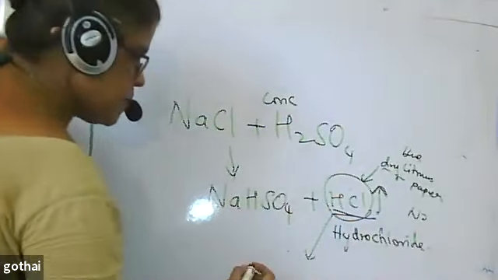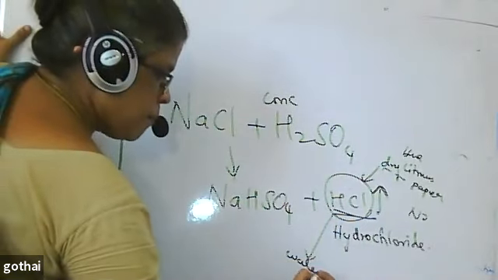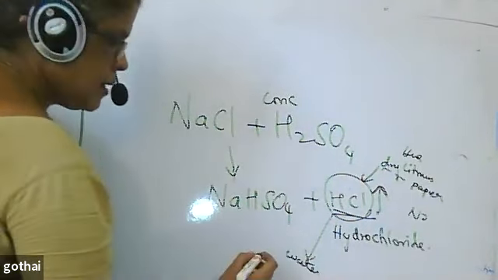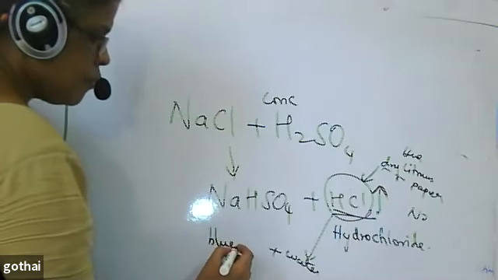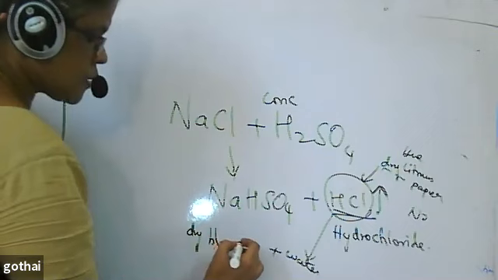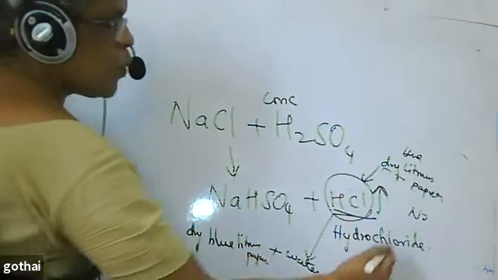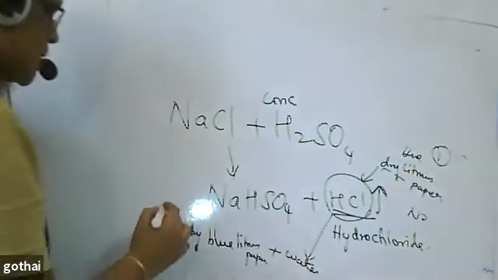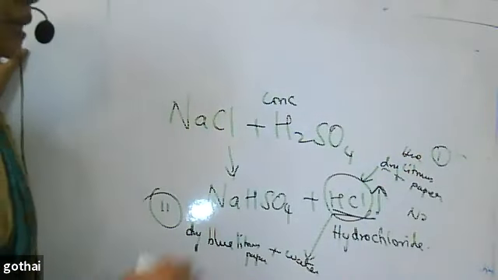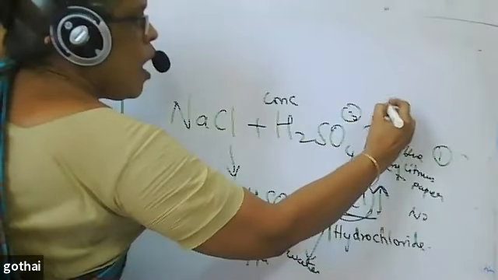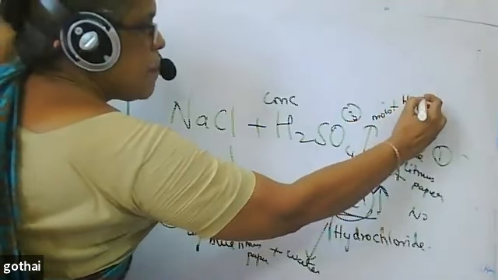I am passing this HCl in water, and to that solution, I am passing dry blue litmus paper. This is one option. This is second option. Third option is, to this I bring moist blue litmus paper.